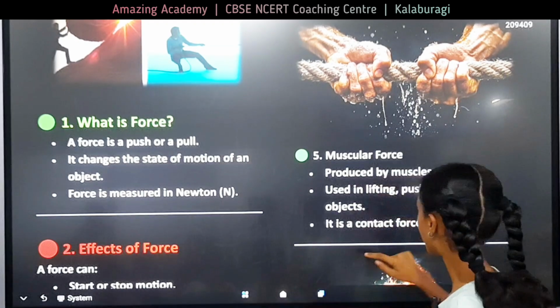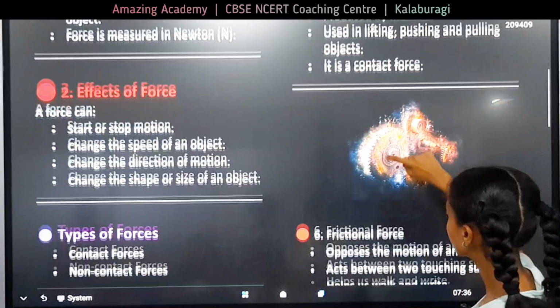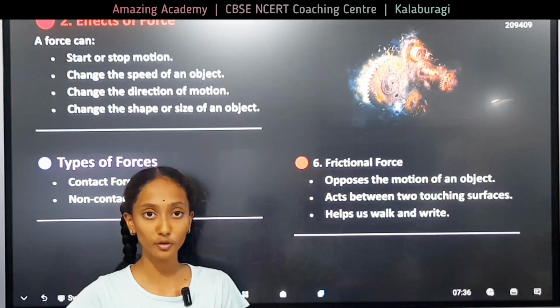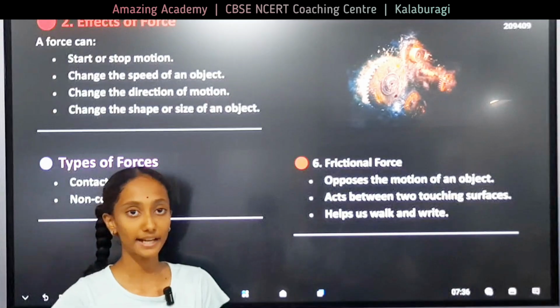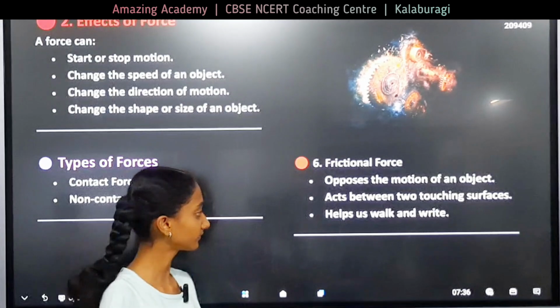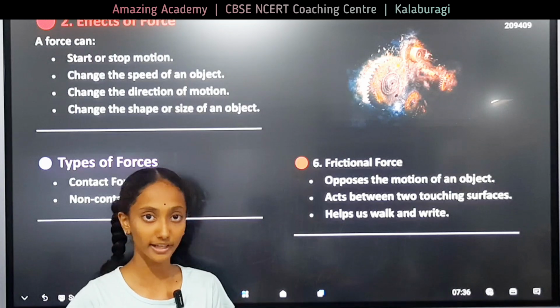Now, frictional force. It is a force which opposes the motion. Example: riding a bicycle where tire and a road are in friction. It is a type of contact force.